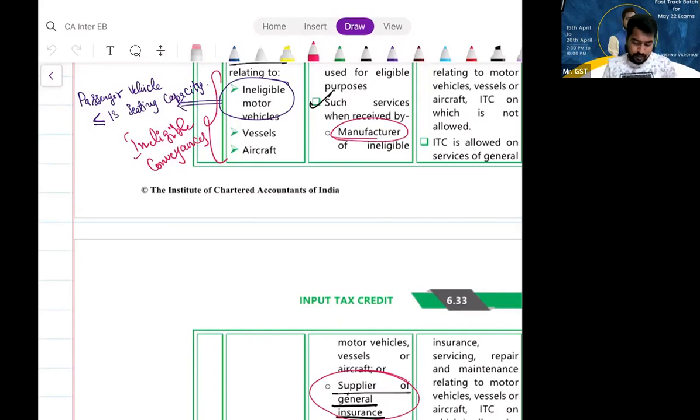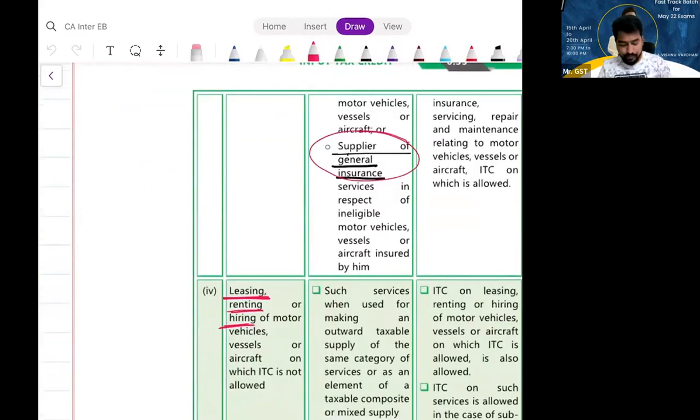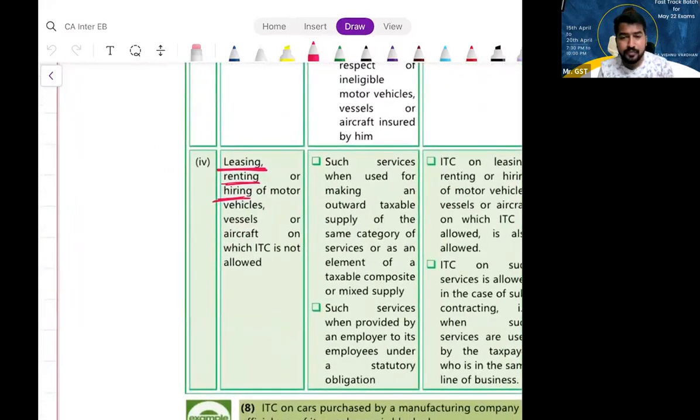So that is entry number 3 there. Sir, whether ITC is available on reinsurance, sir? So now listen, what is the 4th segment now in this? This is also related to the same ineligible conveyances.